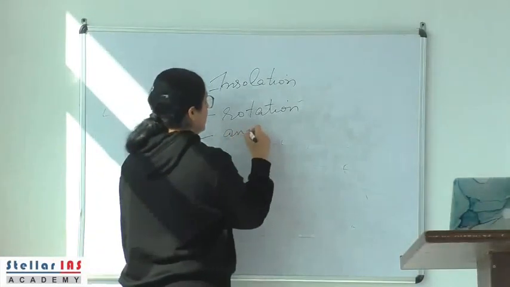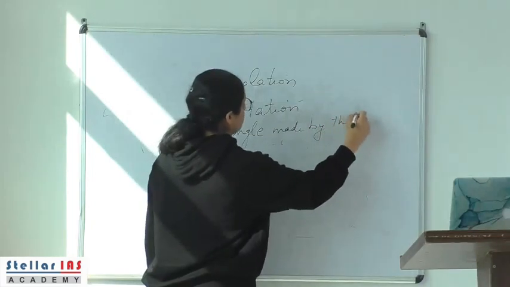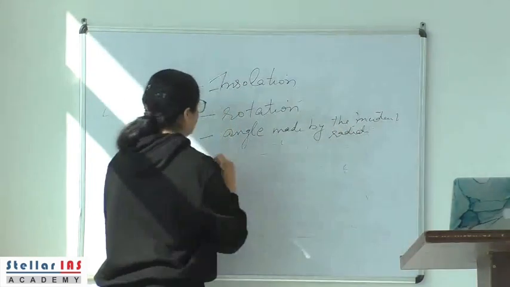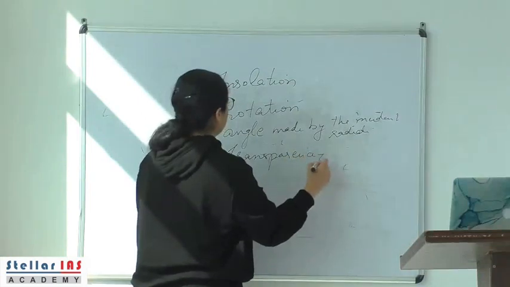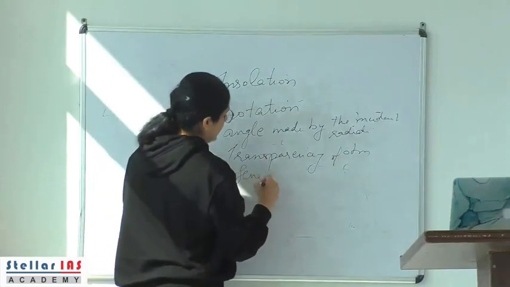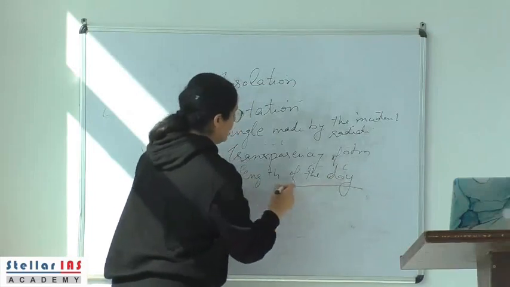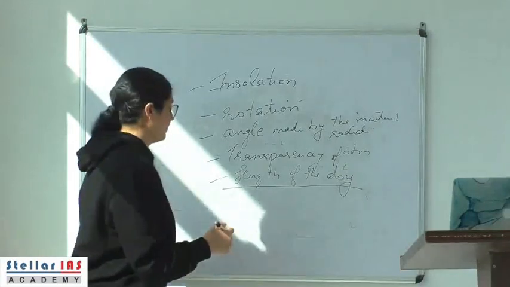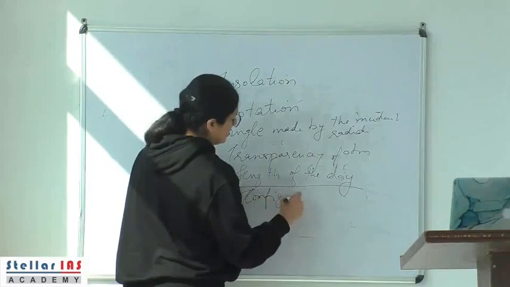The angle made by the incident radiation on the surface of the earth, the transparency of the atmosphere, and the length of the day at that particular place. More the length of the day, more is the time that is available for the incoming solar radiation to strike. And last is the configuration of the surface.